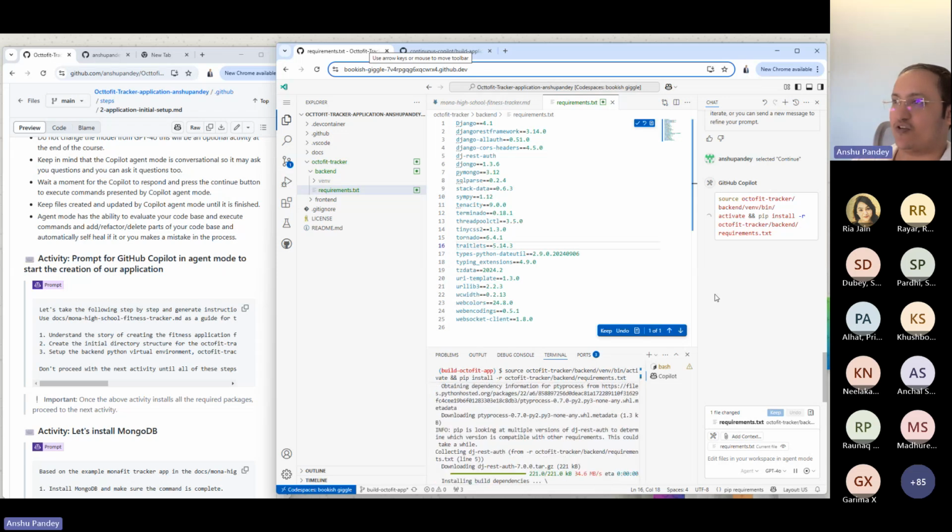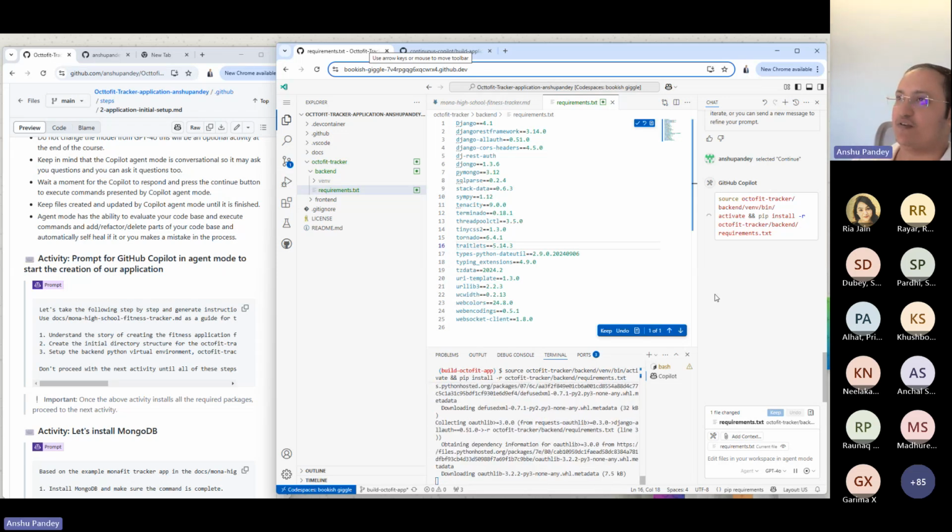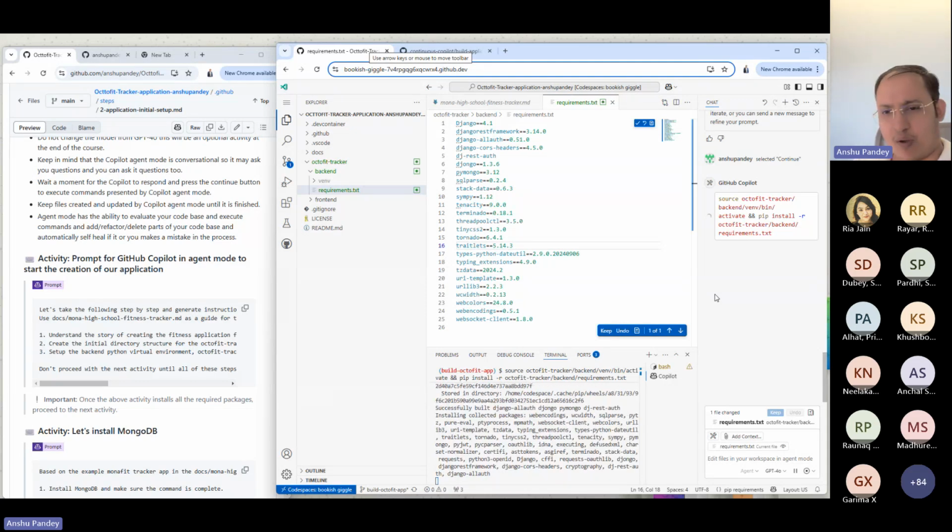Just wait for it to finish. So what we've done so far is we have done the setup of folder structure for the application. We have started out setting up the backend. As part of it, we have created a new virtual environment for backend. We have gathered the requirements.txt as in what packages to be installed.